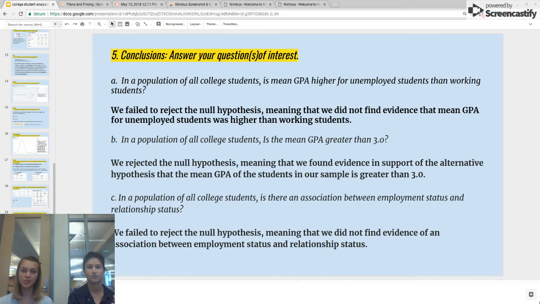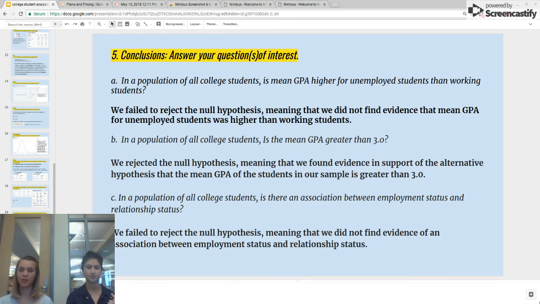So for our conclusions, for A, in a population of all college students, is the mean GPA higher for unemployed students than working students? We failed to reject the null hypothesis, meaning that we did not find evidence that mean GPA for unemployed students was higher than working students. In a population of all college students, is the mean GPA greater than 3.0? We rejected this null hypothesis, meaning we found evidence in support of the alternative that the mean GPA of students in our sample is greater than 3.0.